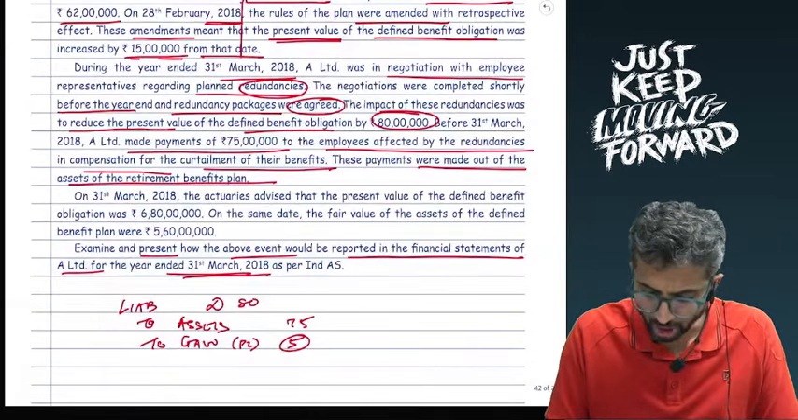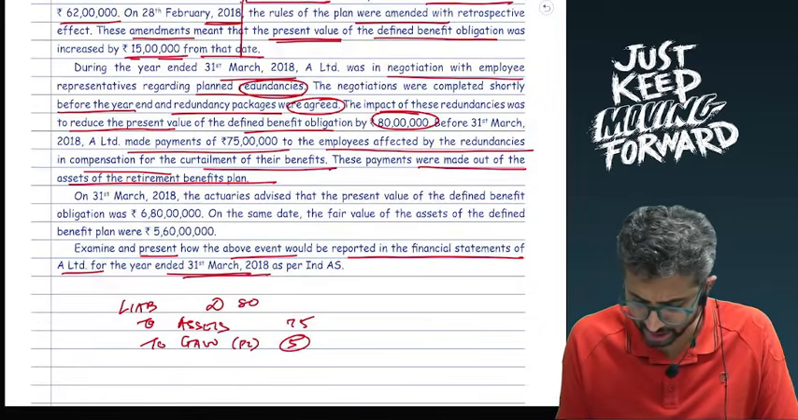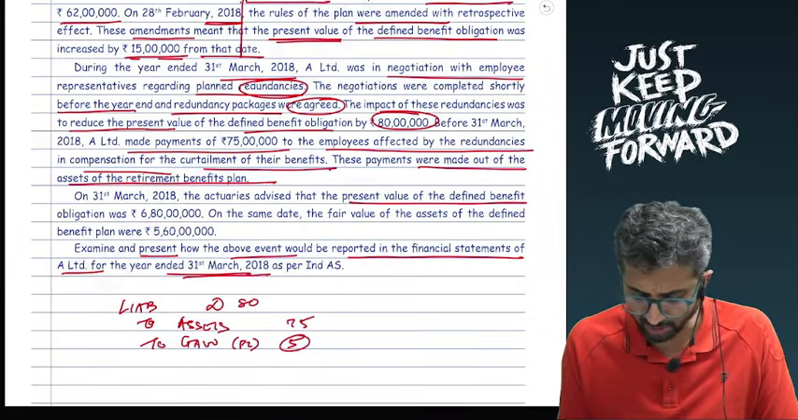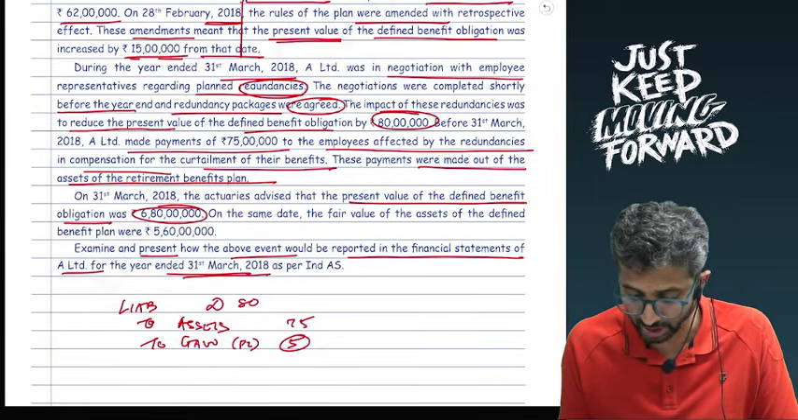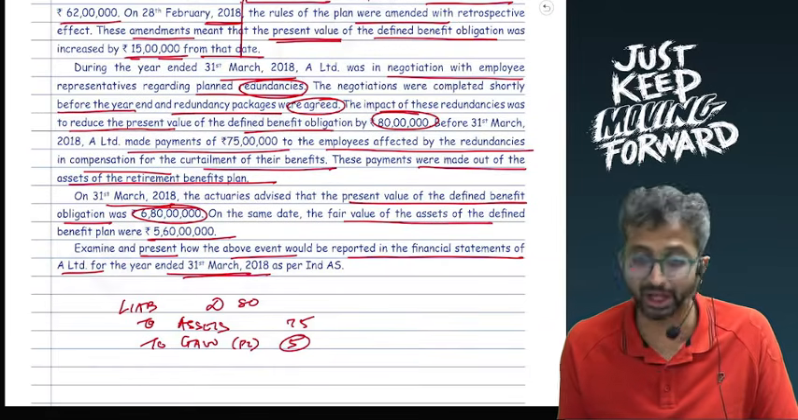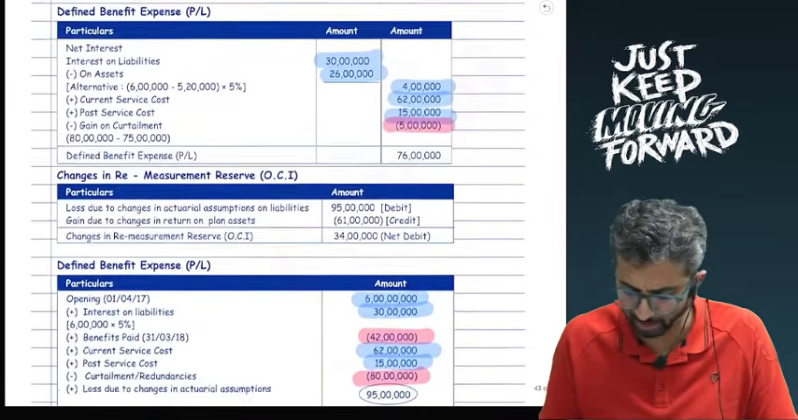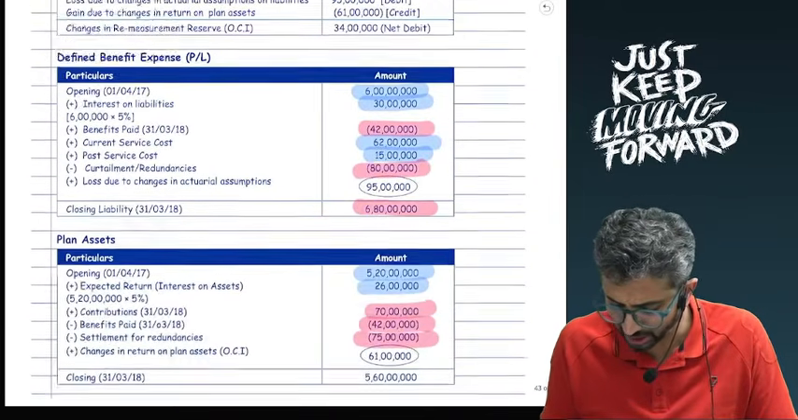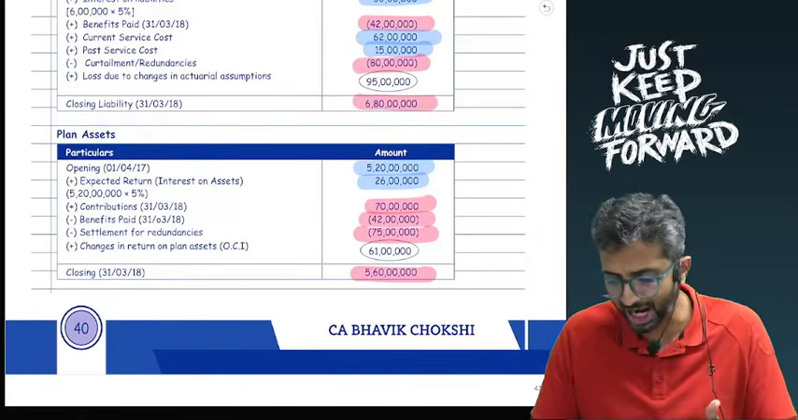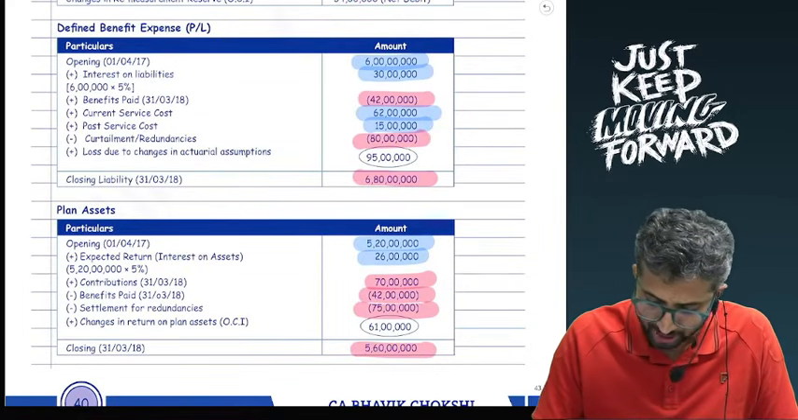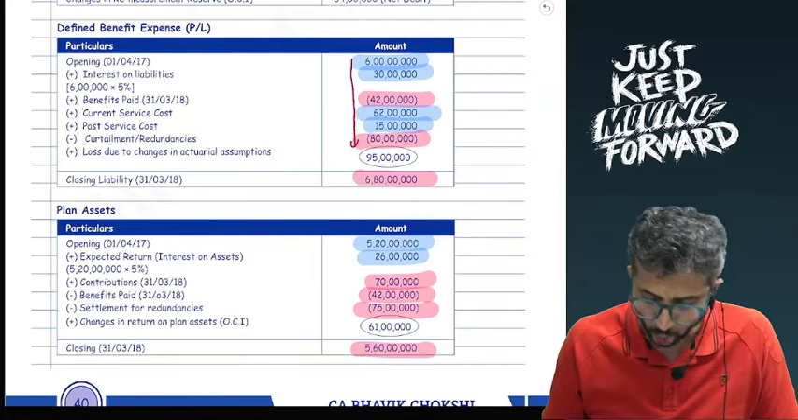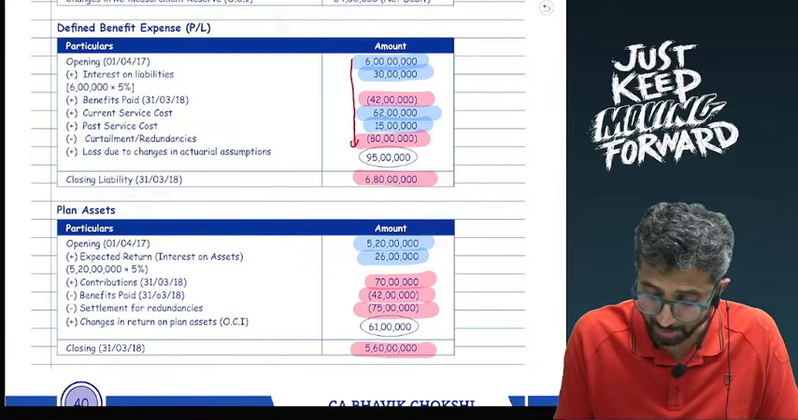Okay. Now on 31st March 18, the actuaries advised that the present value of defined benefit obligation was 6 crore 80. Now this is at the end of the year. And the same date, the fair value of the plan assets was 5 crore 60. Again, this is at the end of the year. So what will we do? We will take these as closing balances. This is 6 crore 80. This is 5 crore 60. Now ideally, if I do the math, this should ideally come down to 6 crore 80. However, there will be a balancing figure.